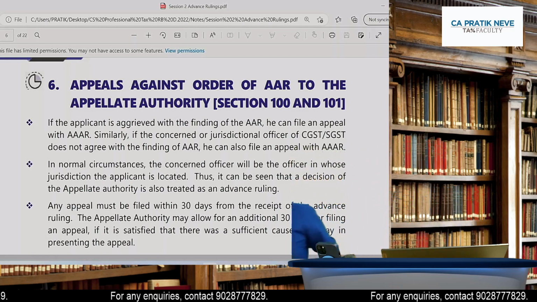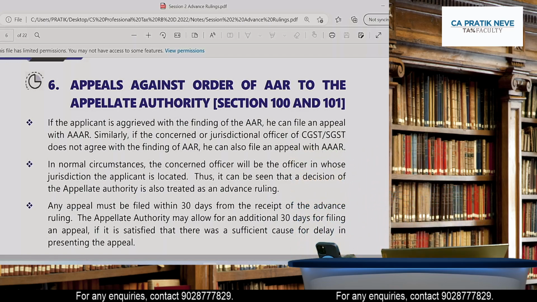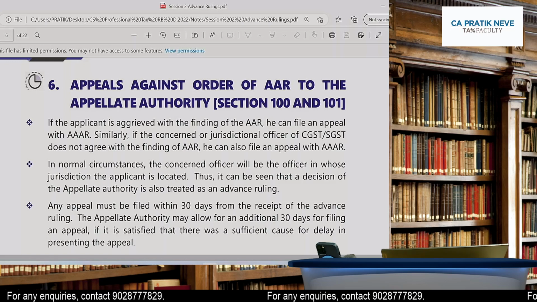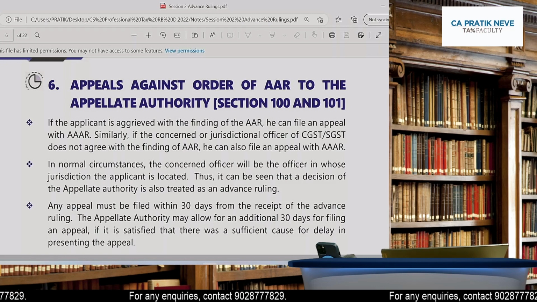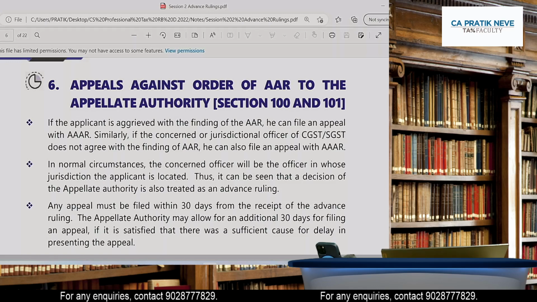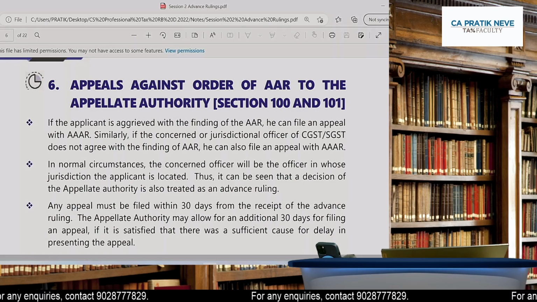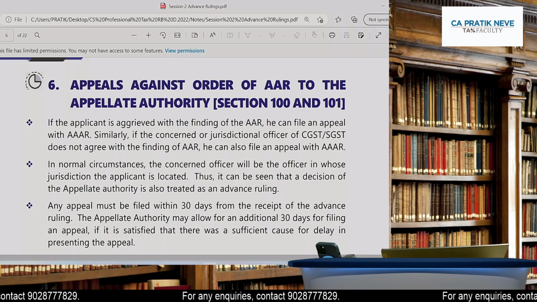Okay, there is one more question. I'll just like to read that. Sir, in ICSI module, sections are given like 28H, 28I. Pratiksha is asking this question. Pratiksha, 28H, 28I, you must be reading of Customs Act. Check, I am quite sure about that. So advance ruling is there in customs as well as it is there in GST. Right now we are doing advance ruling of GST. Mind it.